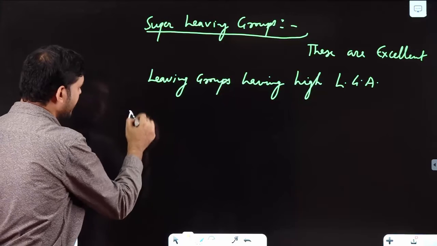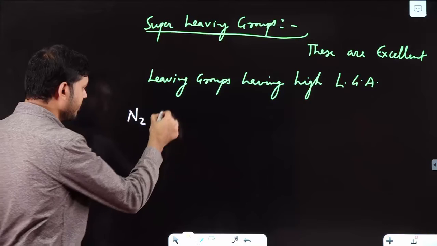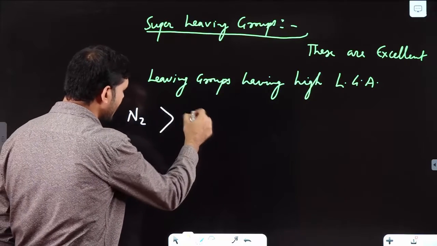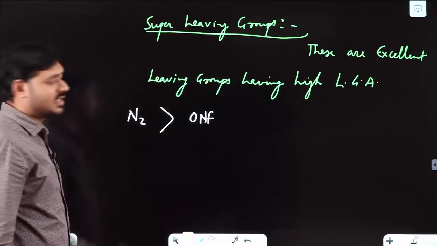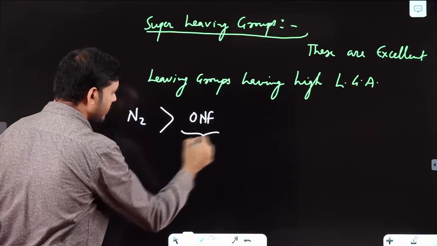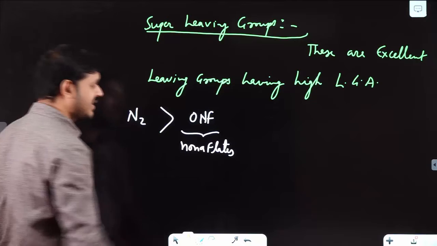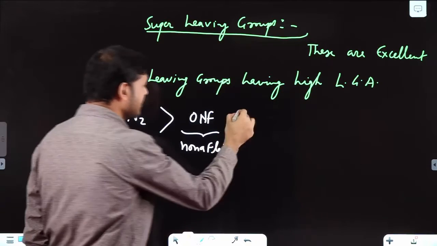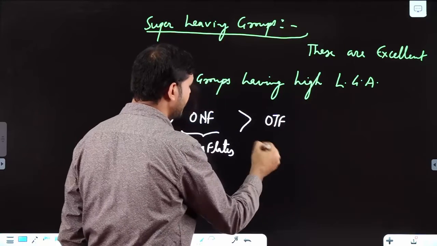First of all comes the neutral part, N2. It is one of the best leaving groups, a super leaving group. Then comes ONf. Okay, now what is this? These are called nonaflates. Okay, next comes OTf or simply Tf.